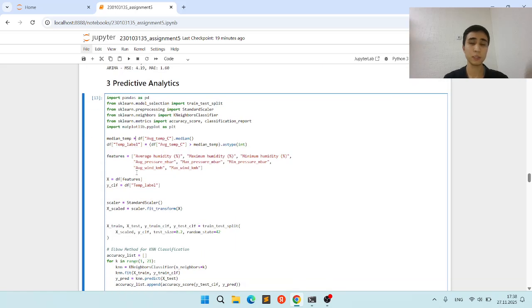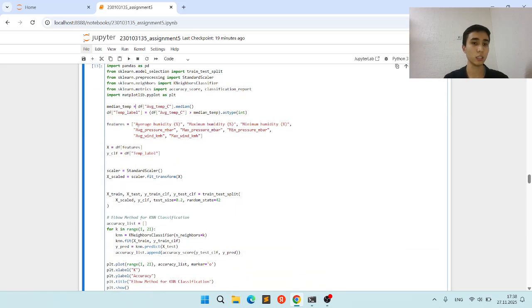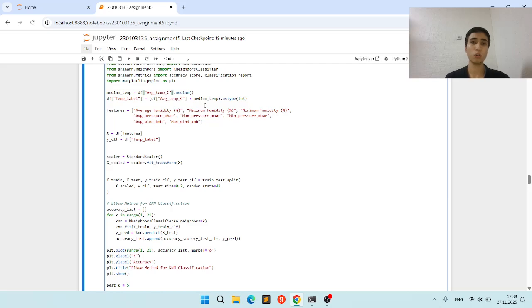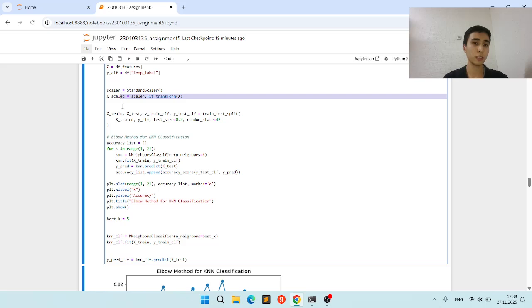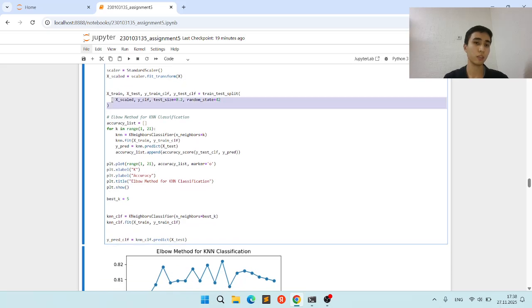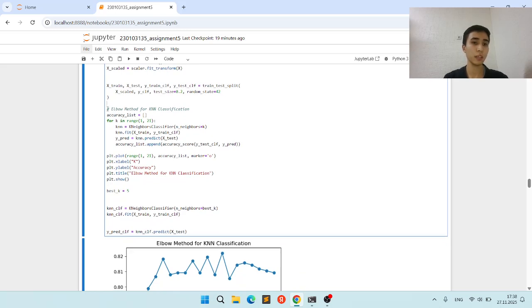The next task is predictive analytics. First of all, we create our features and also the target variable, which is a temperature label. We calculate it by finding the median of average temperature. If a value is more than this median, we label it as true, otherwise false. We do some standard scaling and apply train test splitting.